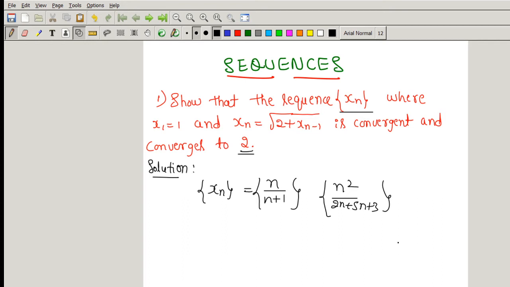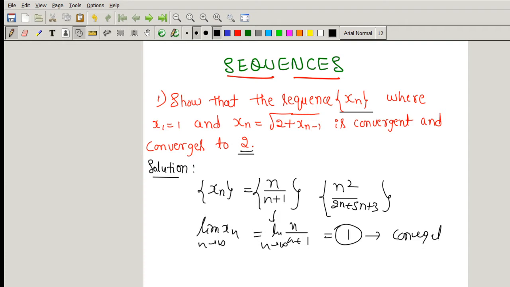Generally, if a sequence has an nth term which has only a single variable, then we can apply the limit of this xn as n tends to infinity. For this problem we will get the limit of n divided by n plus 1 as n tends to infinity. We will get it as 1. It is finite, therefore the given sequence is convergent.